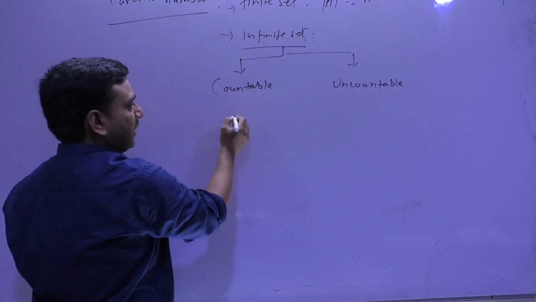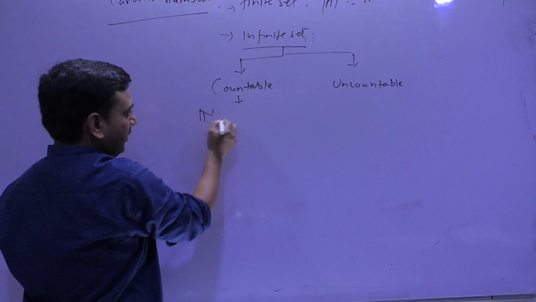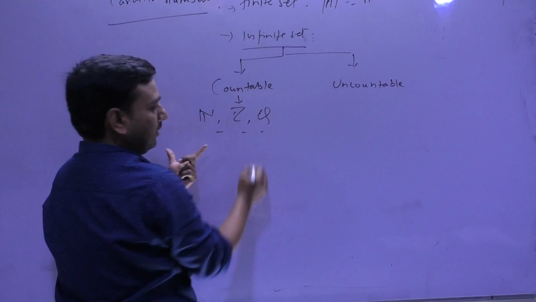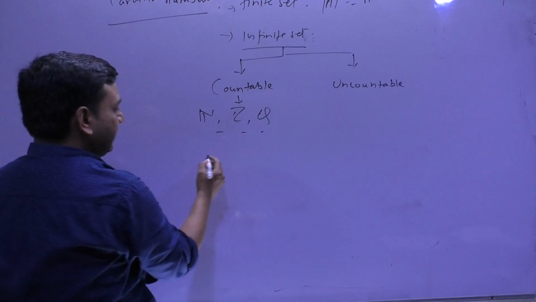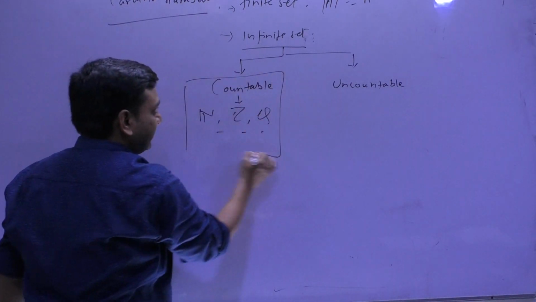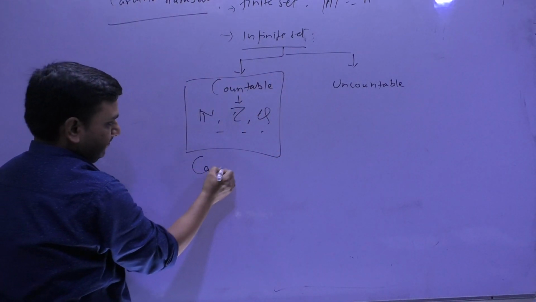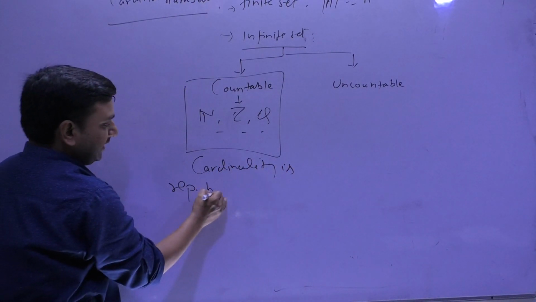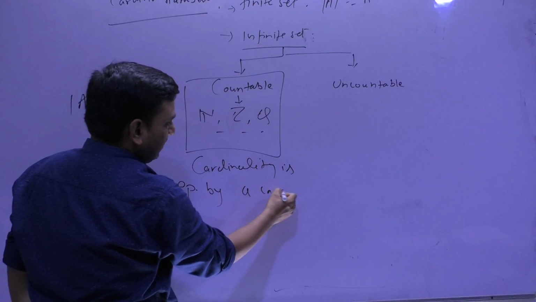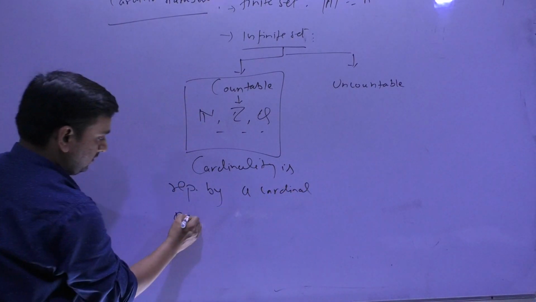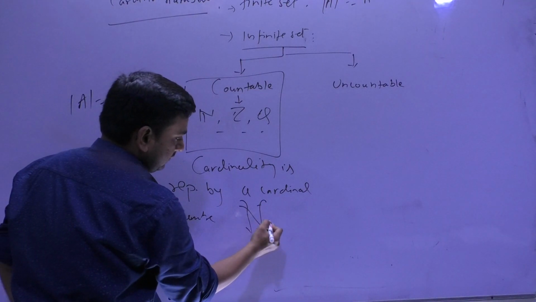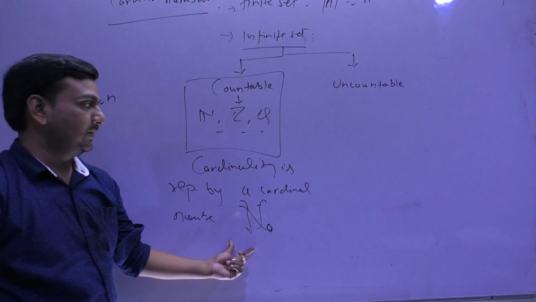For countability, what is the base for us? N, Z, Q and all. Cardinality in this case is represented by the cardinal number aleph null, aleph naught.